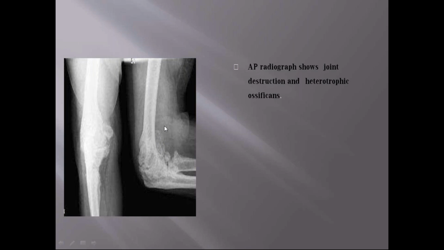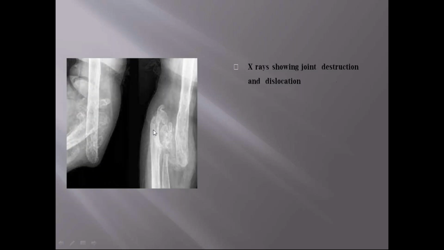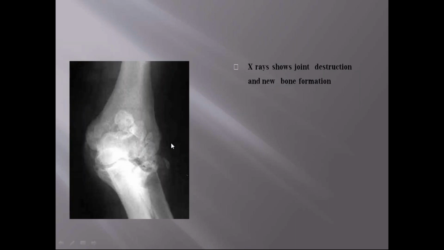Excessive ossification is present surrounding the joint. In this radiograph, there is extensive destruction of the joint, and dislocation of the elbow is present. In the final stage, there is destruction as well as new bone formation. You can see the new bone formation here.